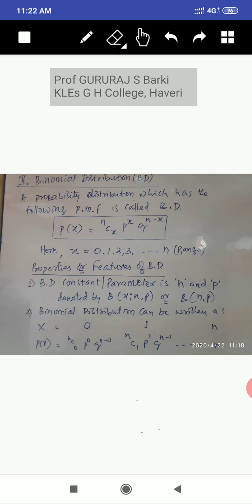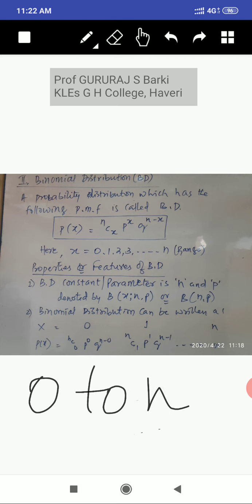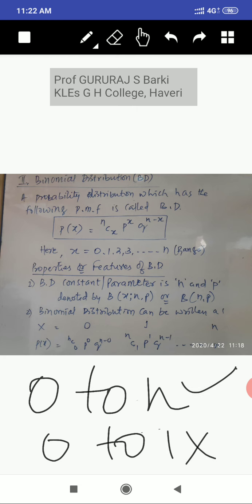Now this method is 0 to n number of events, means a finite number of observations, finite number of data. Remember, finite number of data, that is 0 to n number. The Bernoulli distribution is 0 to 1 only. So there is a restriction here. Here now 0 to n number. I hope that it was clear.